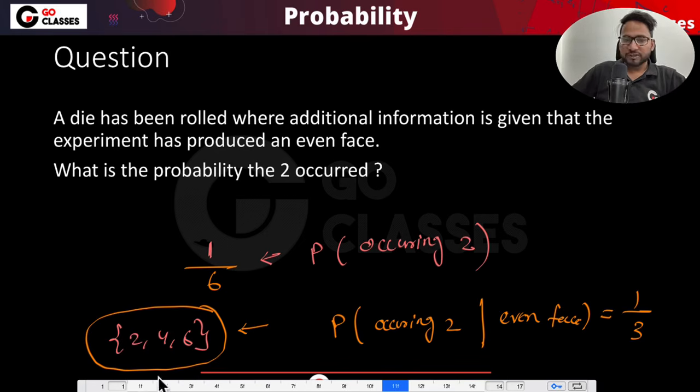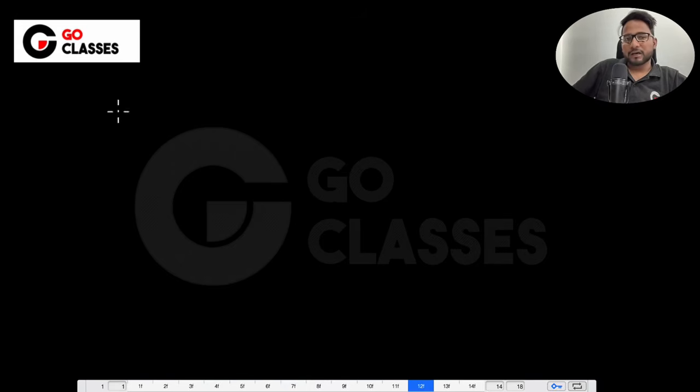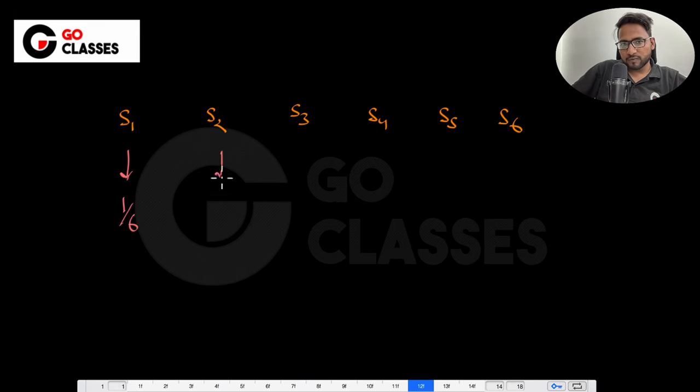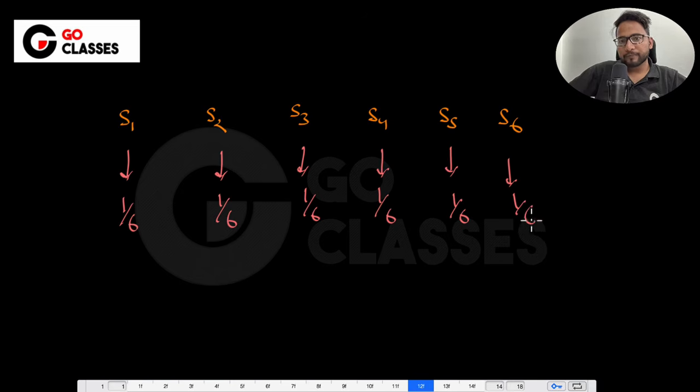See, let me just tell you what is happening here. Earlier, let's suppose there are 6 possible outcomes. Let me just list down the 6 outcomes: S1, S2, S3, S4, S5, and S6. And I'm saying earlier, everyone is equally probable. This is 1 by 6 probability, this is 1 by 6, this is 1 by 6, this is 1 by 6, and this is also 1 by 6, and this is also 1 by 6, right?